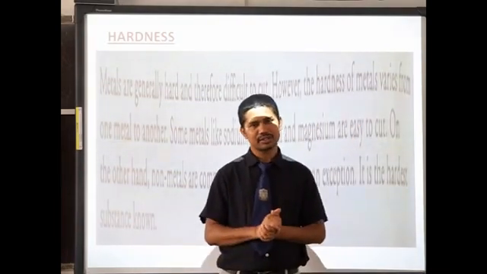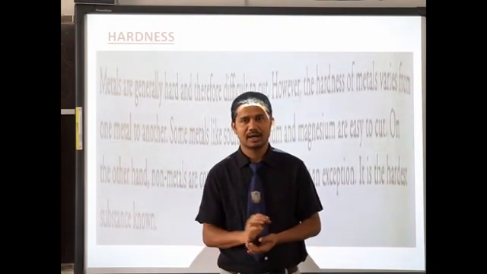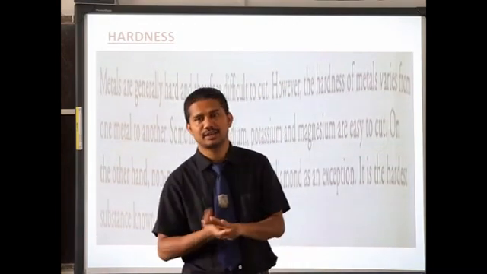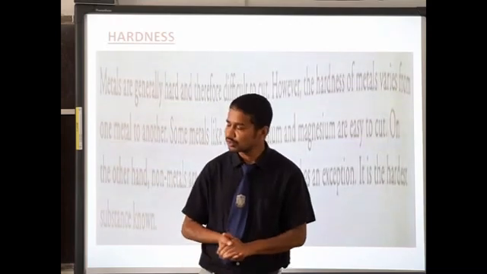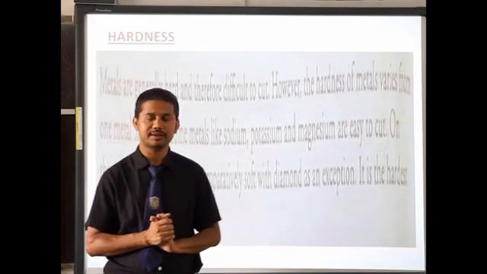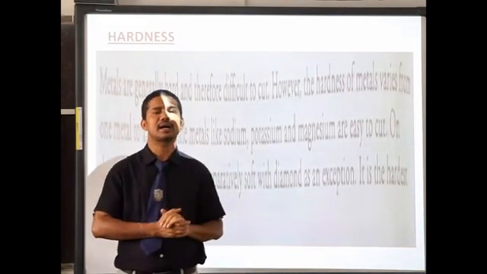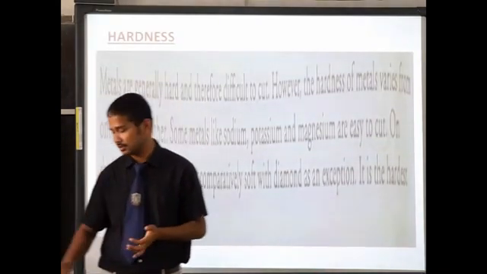Diamond is the hardest substance known. So regarding hardness also, metals and non-metals are different. Non-metals are soft and metals are hard, leaving the exceptions.